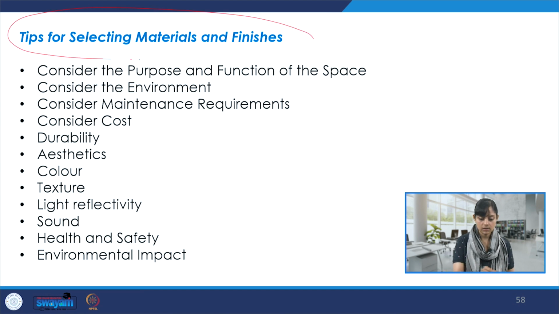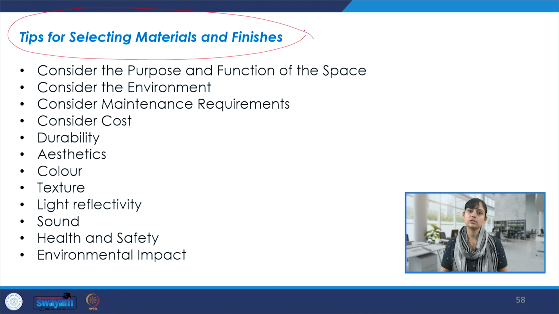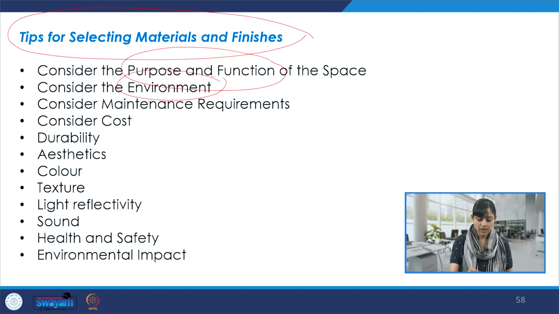These are some tips for selecting the materials and finishes. Of course, one has to begin by understanding the purpose for which the finishes are being created or implemented, what the functionality aspect is, what the environment is where these are to be installed, and also considering maintenance issues.